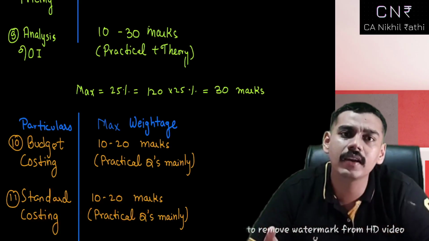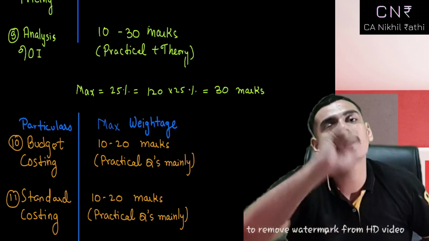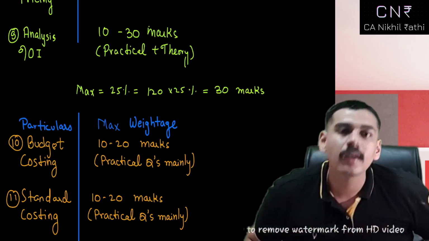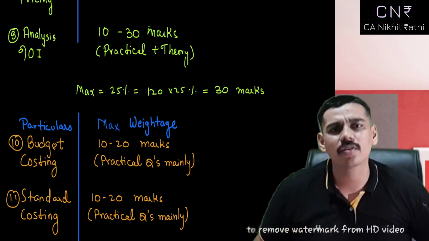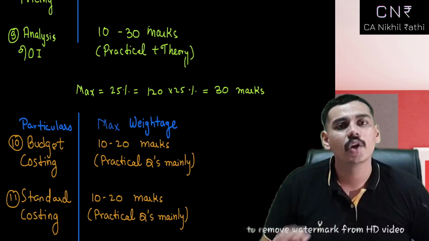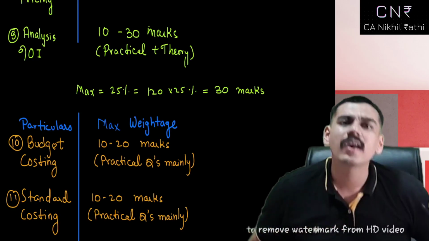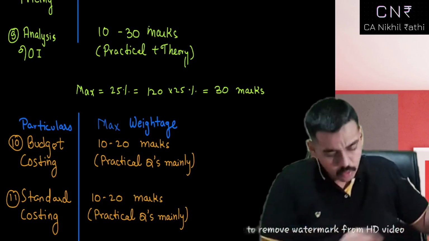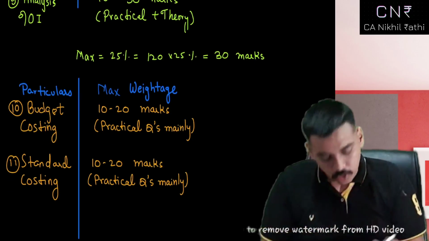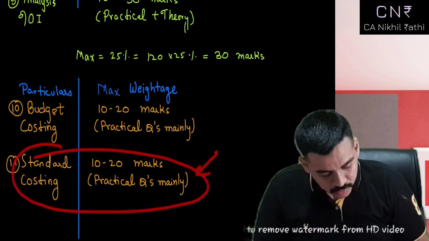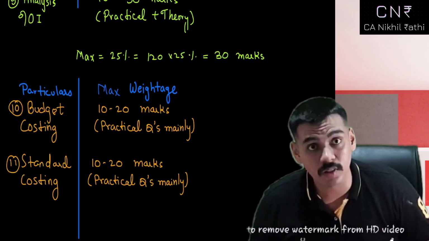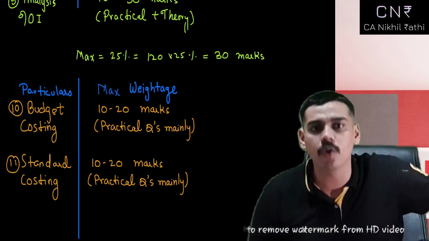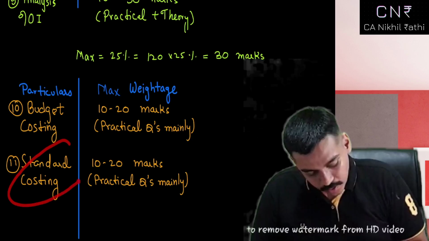That does not make any difference. In the paper, I know standard costing comes for 10 marks. It is a question that would come for 10 to 20 marks. You haven't done standard costing. It won't change anything. Frankly, it won't change anything. You could leave one question. So in case you want to leave, you could leave standard costing, because this is the only chapter which does not have a primary case study based on this. Of course, there's one case study, but that is way too complicated to ask in the examination.